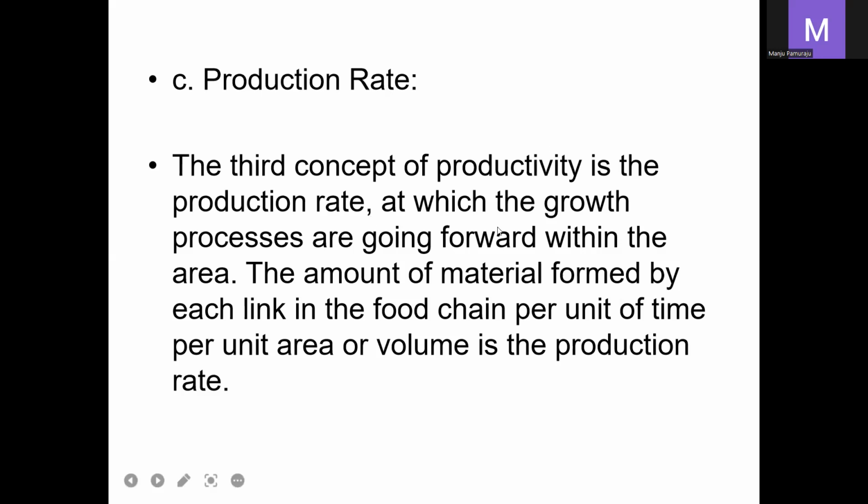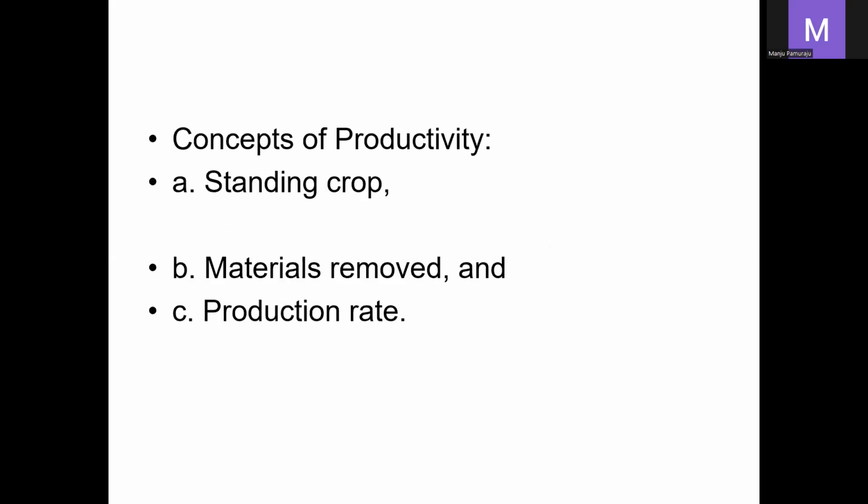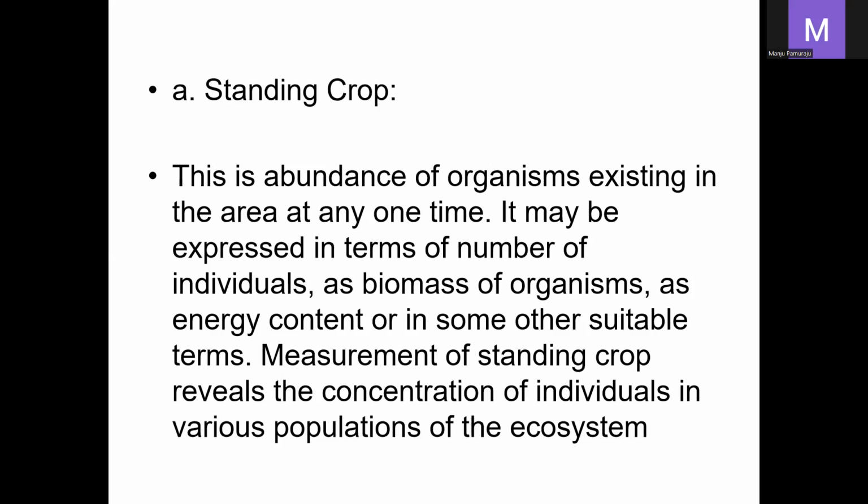So the production rate is the rate at which the growth processes are going forward within the area. These are the three concepts in productivity. The first one is standing crop, which means the abundance of organisms existing in a particular area at any one time. It may be expressed in terms of number of individuals or organisms, or the biomass of the organism.